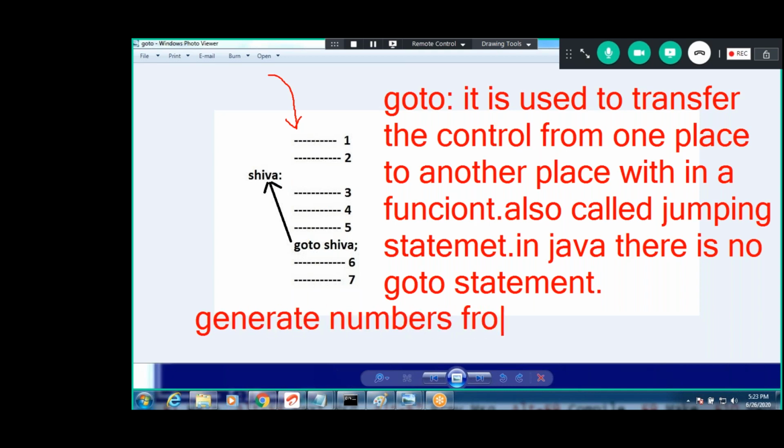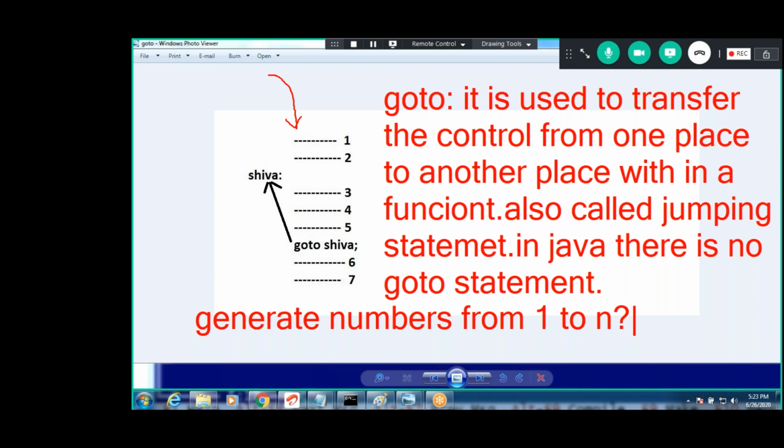Write one small question. Generate numbers from 1 to n. Generate numbers from 1 to n. First question, guys. One small task.